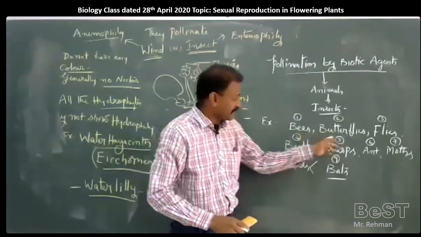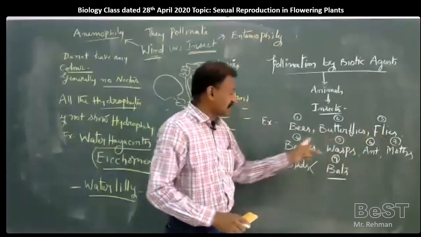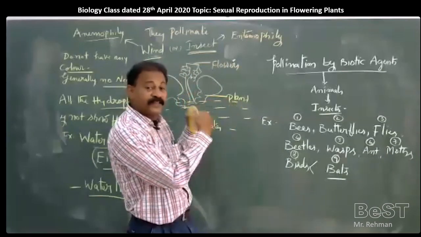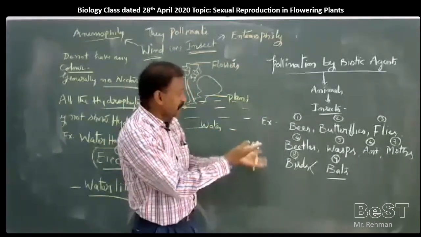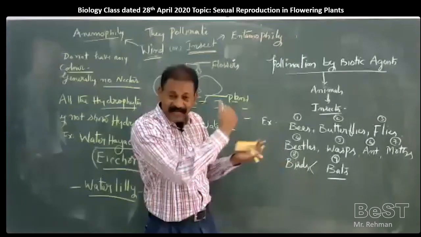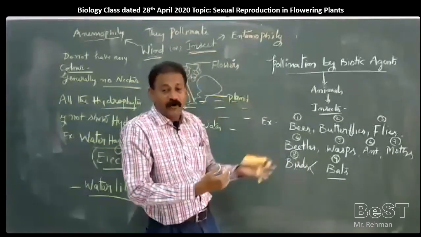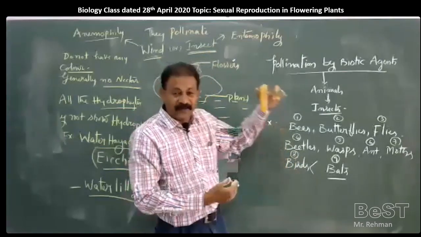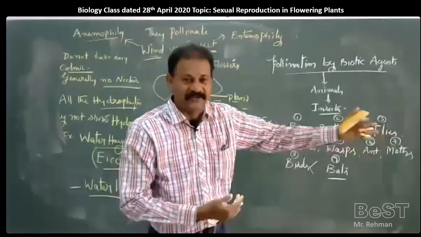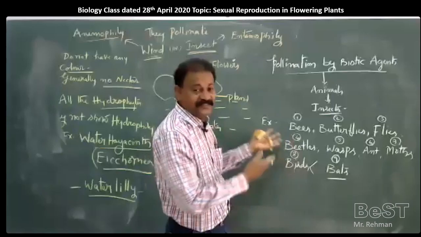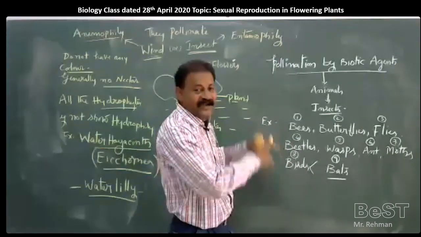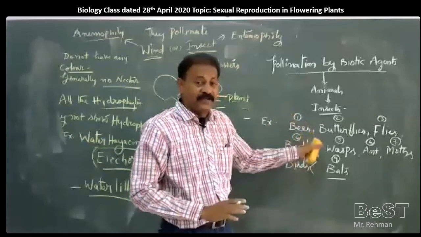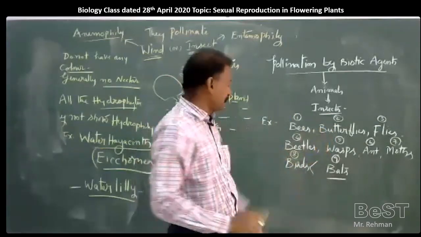It is compulsory to remember the examples. They may give a box. In that box, they may give various examples of insects, and they may ask a question: choose from the above, how many are responsible for this type of pollination? How many are responsible for air, water? So many questions. So, memory based, example oriented questions.